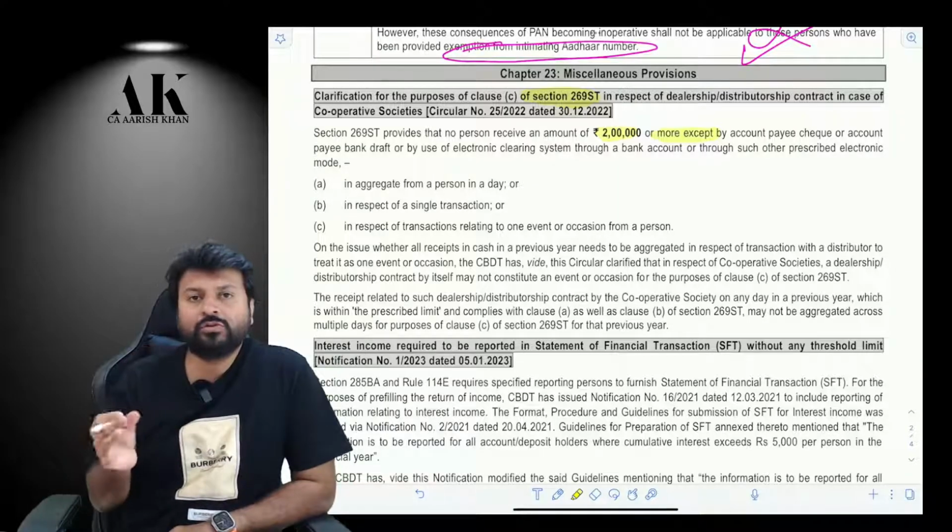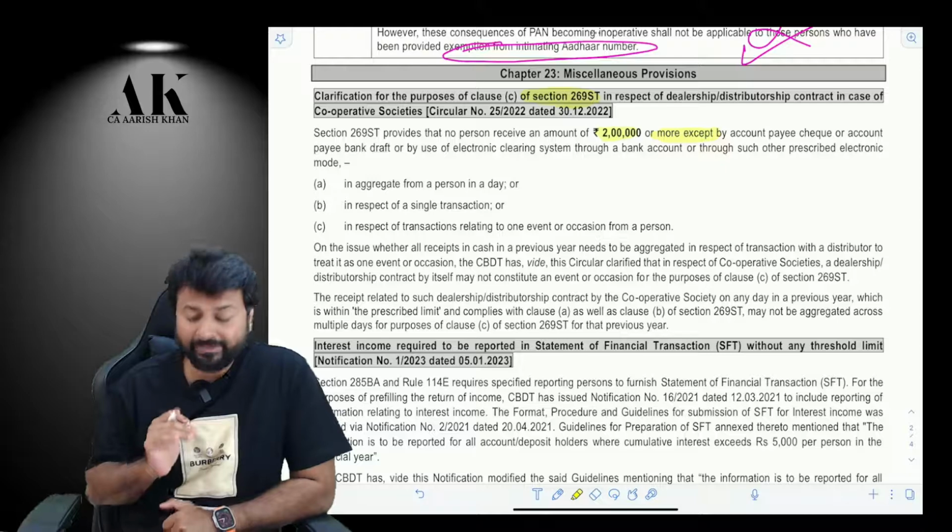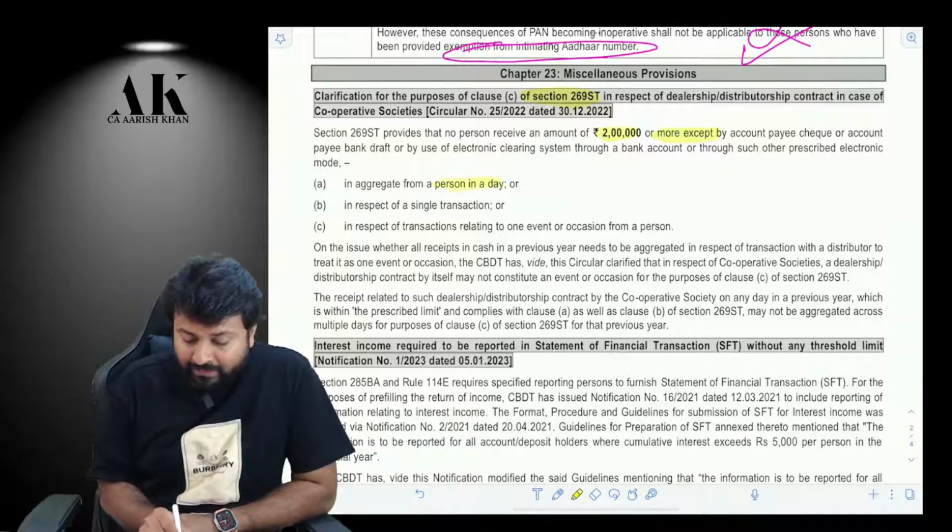Now, how to compute this 2 lakh rupees? For that, the government has given 3 limits. One, in aggregate from a person in a day.